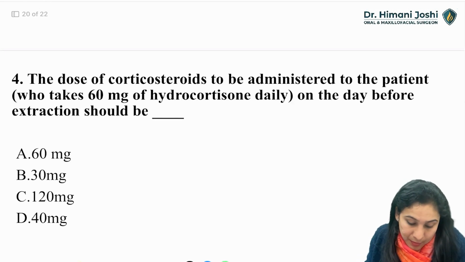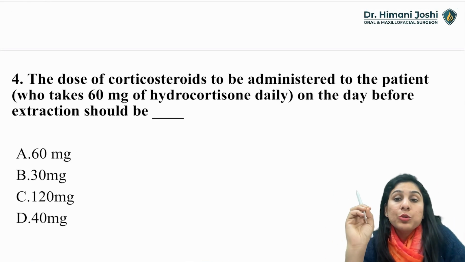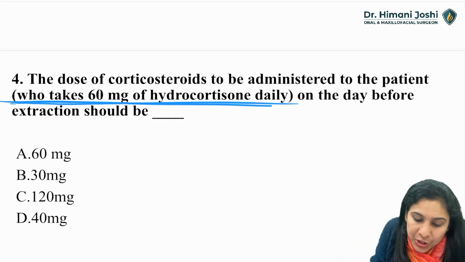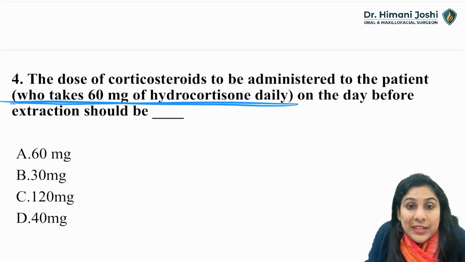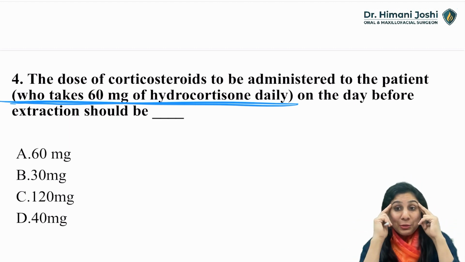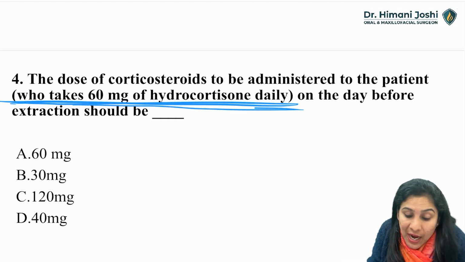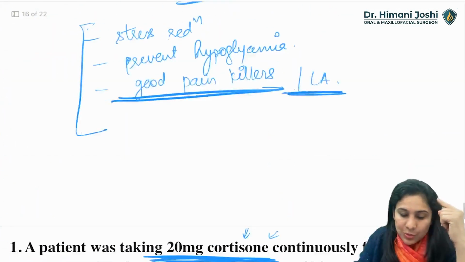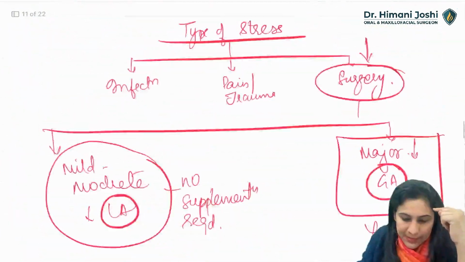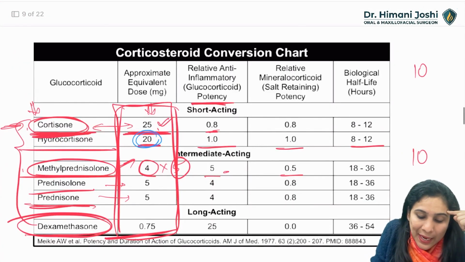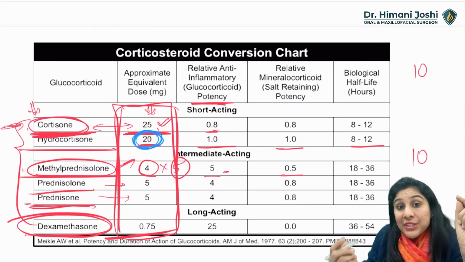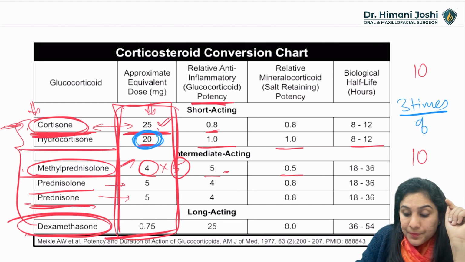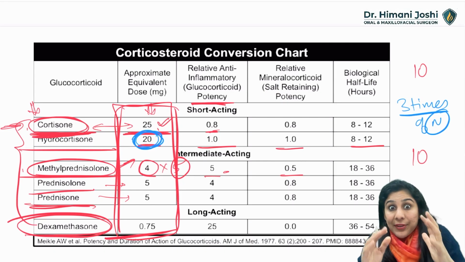Okay. Next question. The dose of corticosteroid to be administered to the patient who takes 60 mg of hydrocortisone daily on the day before extraction should be. Now, there are 2 things here. 60 mg hydrocortisone. How much is it equivalent to the normal body production? Let's go back to the table and see the equivalent dose. So 20 mg is normal. The patient is taking 60 mg, which is 3 times of normal. Right? He's taking 3 times of normal.